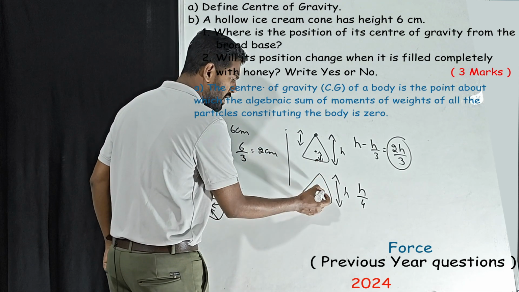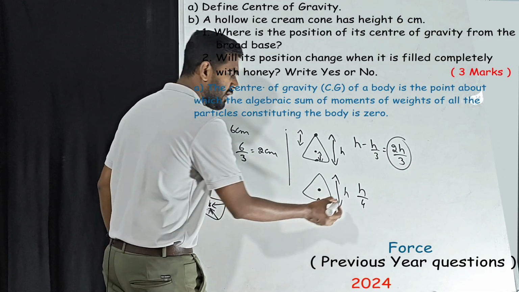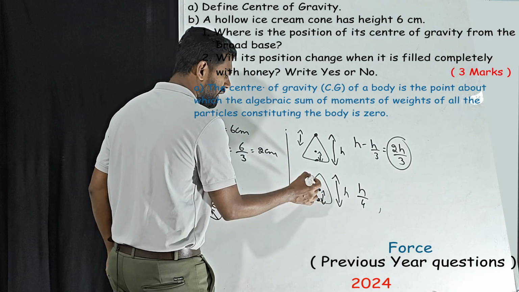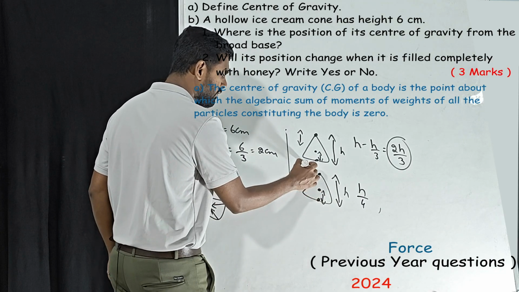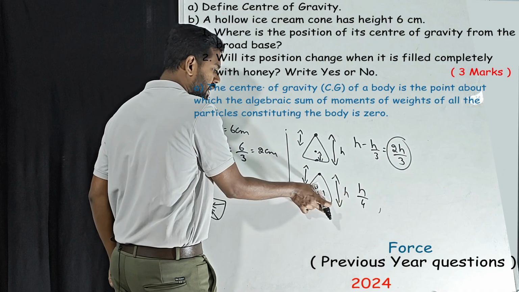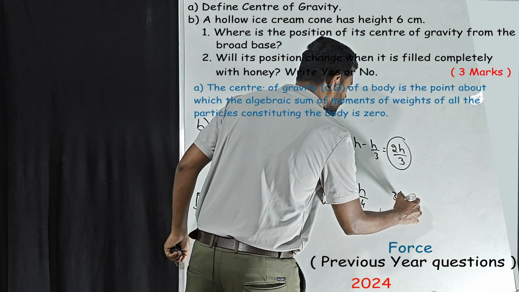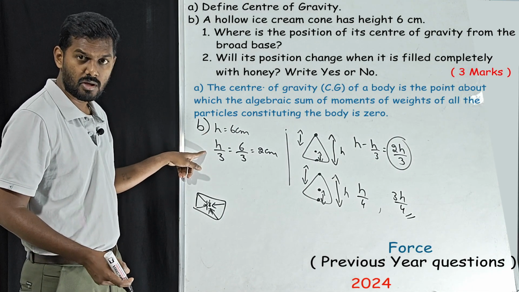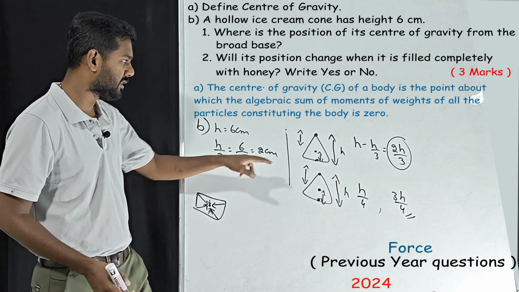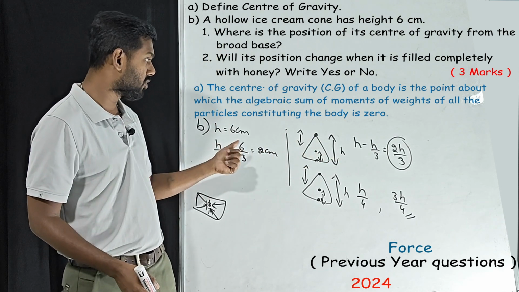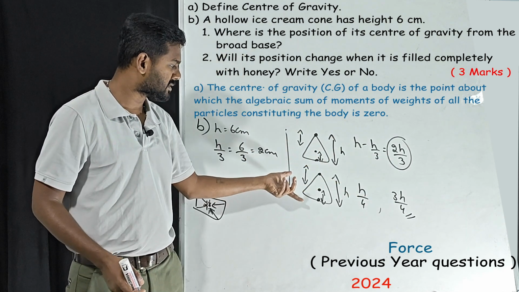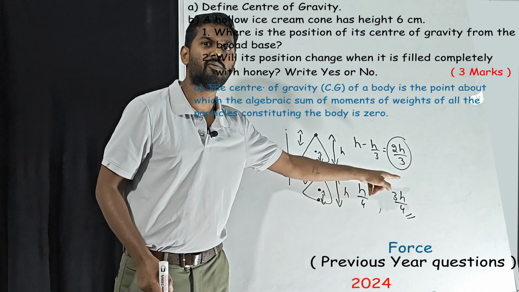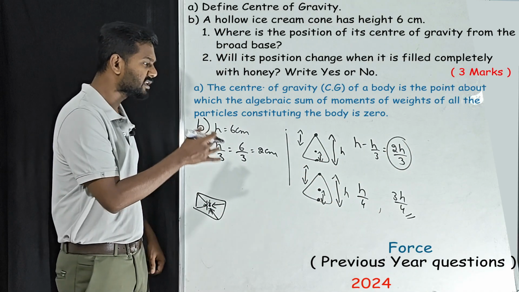Now for a solid cone, from the base, what is the center of gravity formula? H by 4. Then h by 4 is this much. What is the center of gravity from the vertex? That means this side, h minus h by 4, that will be 3h by 4. So this is the hollow cone. A hollow cone from the base is h by 3, and the same hollow cone from the vertex is 2h by 3. The same question, solid cone from the base is h by 4, from the vertex it is 3h by 4. So you have to be very careful.